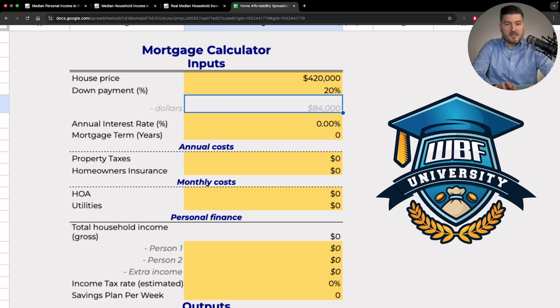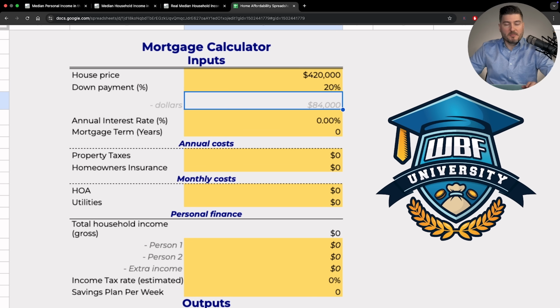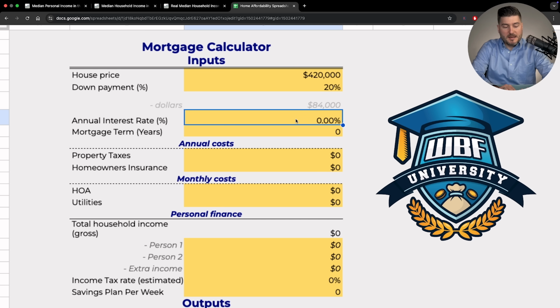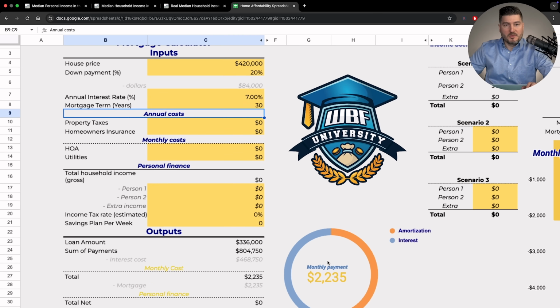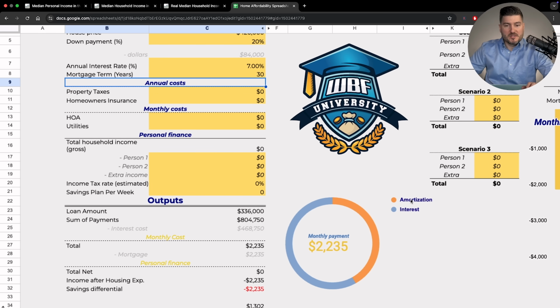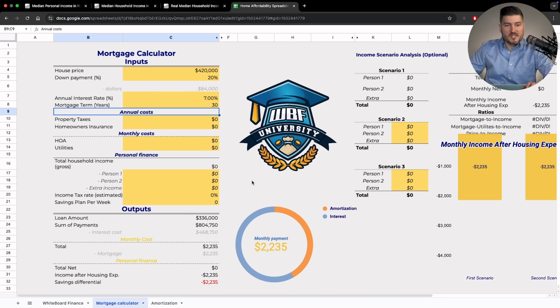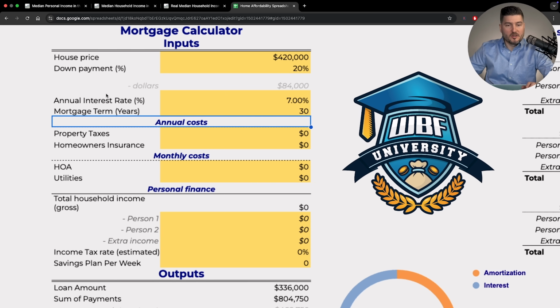$420,000. Down payment, let's just assume you have 20%. Otherwise, we get into private mortgage insurance and some other variables. But just for simplicity's sake, let's go with 20%, okay? Annual interest rate right now at the time of this recording, a 30-year fixed, let's just call it 7%. Maybe a little bit less than that, but let's just do 7% for easy numbers. Mortgage term, you pick the amount of years here, and then we start to see this pie being created with a monthly payment and how much is going towards amortization and how much is going towards interest. But let's put in some more variables here.